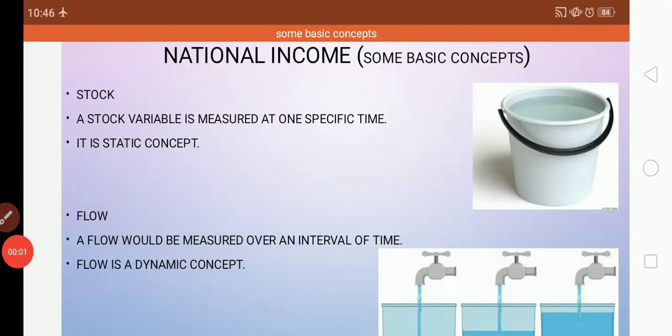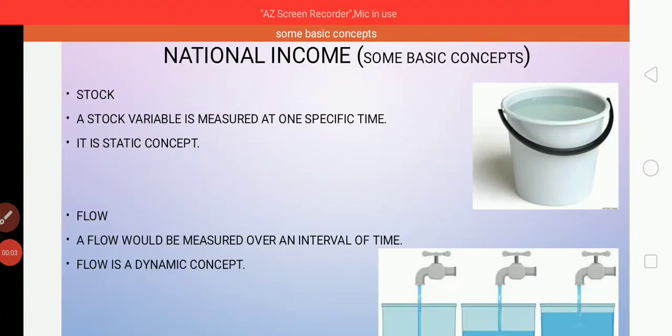Good morning, everyone. From the 8th chapter, Part B, Macroeconomics, National Income Accounting. So, we are looking here one by one at some basic concepts of national income. In yesterday's video we discussed consumption goods, capital goods, intermediate goods, and final goods. And today we will discuss a few more basic concepts of national income.